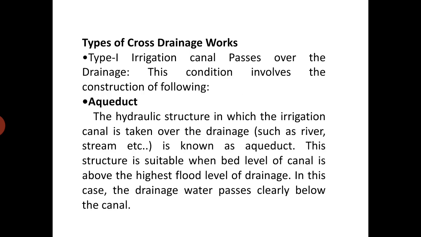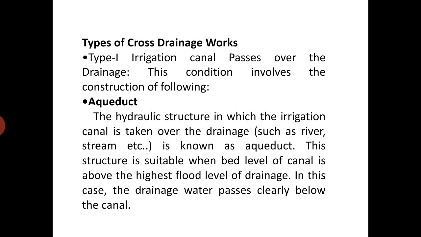First condition is when the irrigation canal passes over the drainage. In that, the first type is aqueduct. An aqueduct is a hydraulic structure in which the irrigation canal is taken over the drainage. Drainage is nothing but a river or stream.